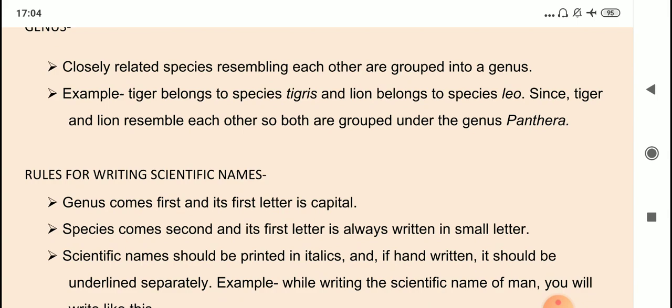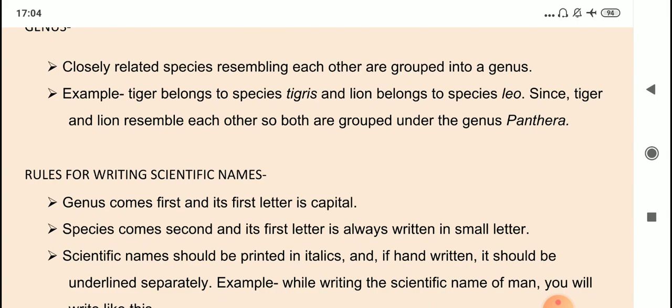So, a few points that you have to remember: there has to be one internationally accepted name given to all living organisms, so that everybody can understand which organism we are talking about if we use that internationally accepted name. Carl von Linnaeus was a Swedish scientist who started one naming system.